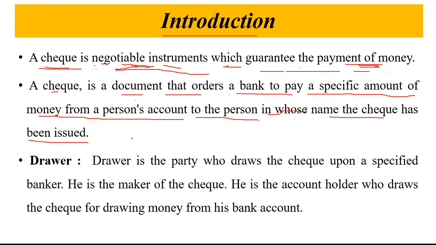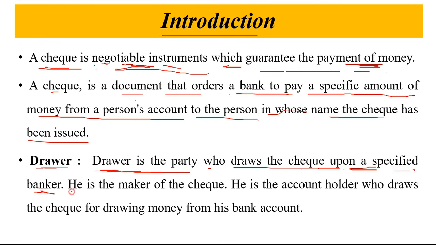Now in a check there are three parties involved, and there are two banks involved in the check clearing transaction. The first is the drawer. Who is the drawer? The drawer is the person or party who draws the check, who writes the check upon a specific banker.